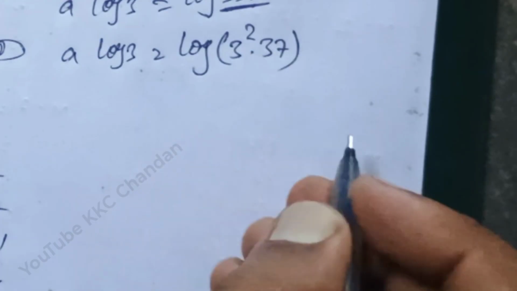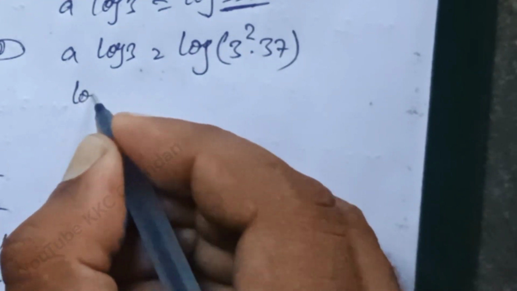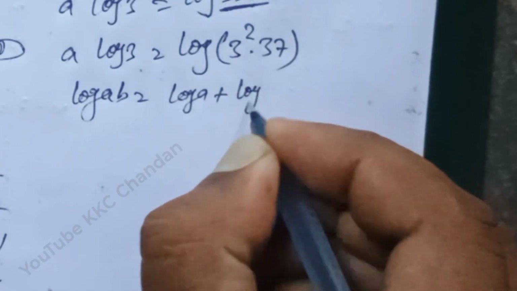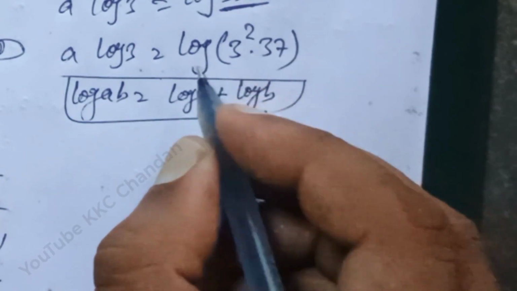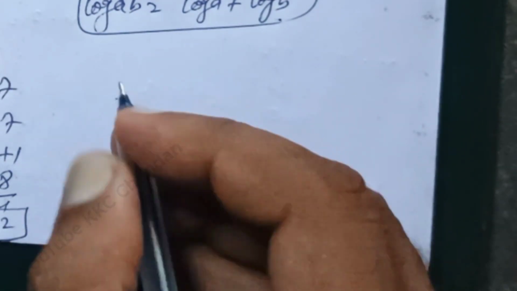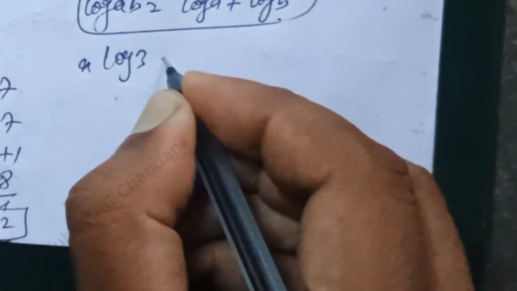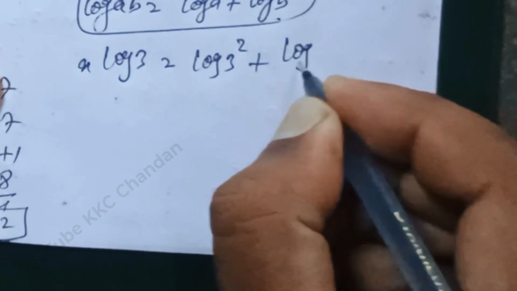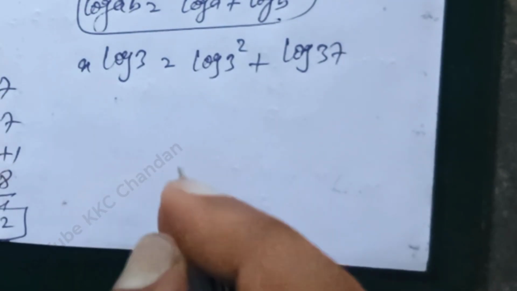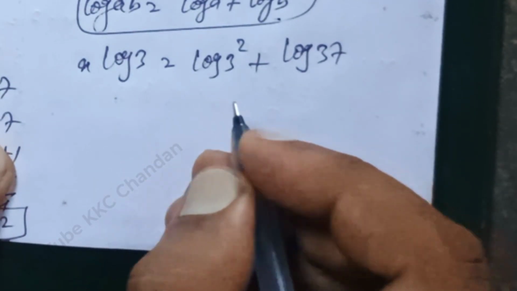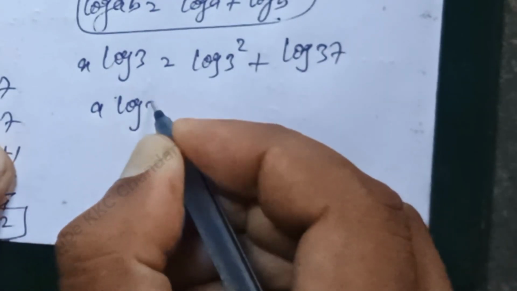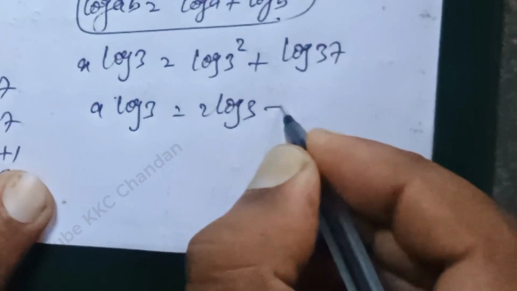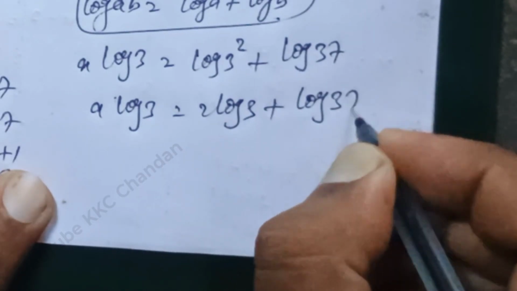After that, see here, we know that log AB will be written as log A plus log B. This rule applies in this place. Next step, a log 3 is equal to log 3 square plus log 37. After that, a log 3 is equal to 2 log 3 plus log 37.